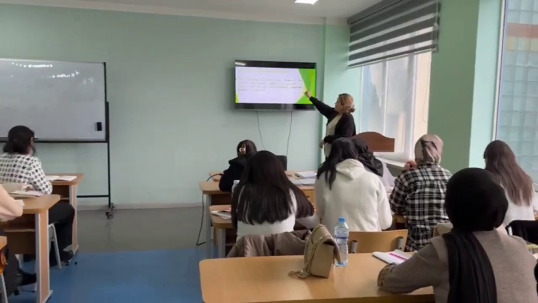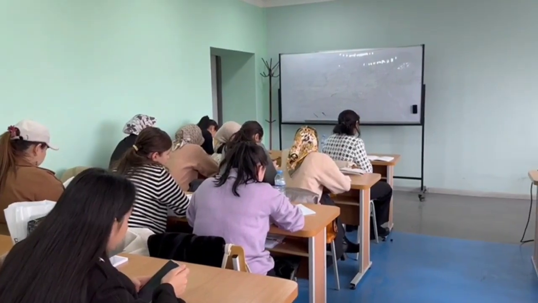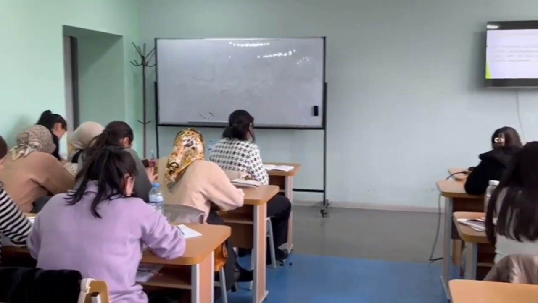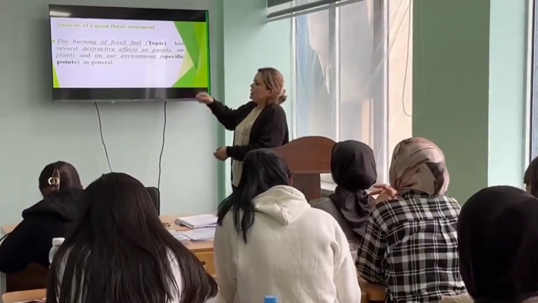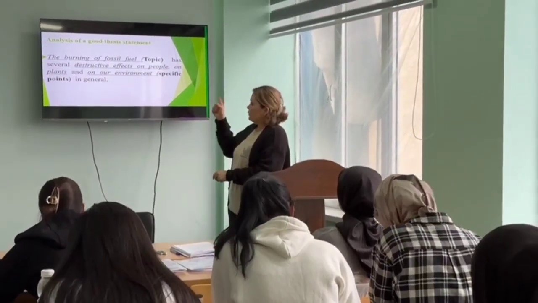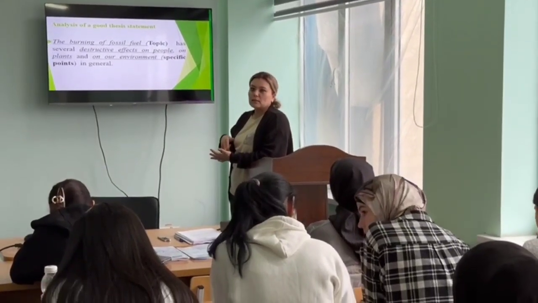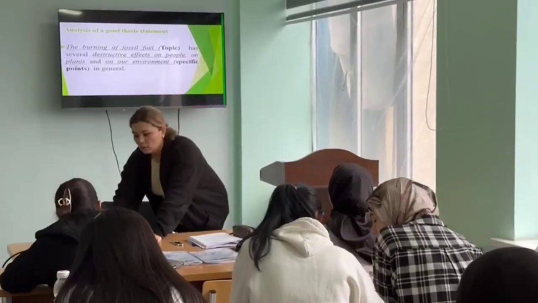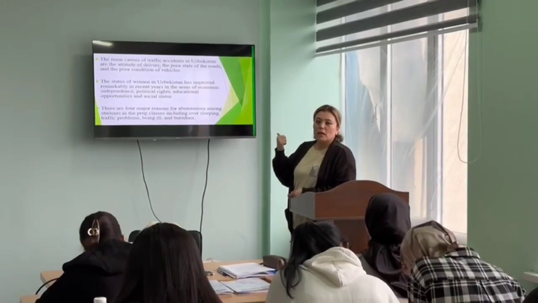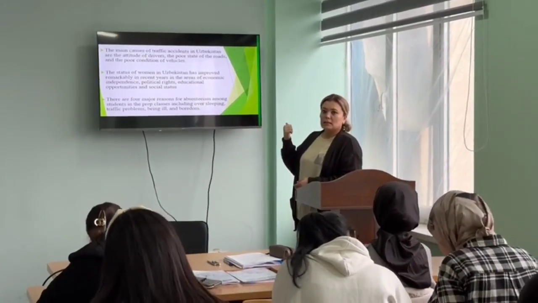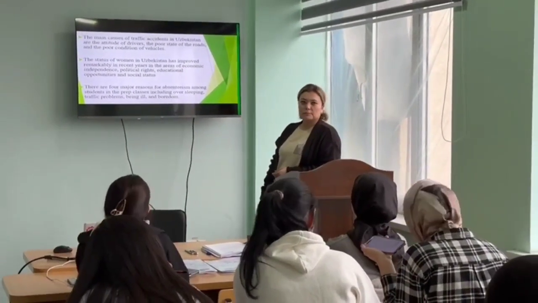So here are also two parts. The first one is the topic. Look at the sentence. The burning of fossil fuel is our topic. So our main topic will be about burning fossil fuels. The specific point is several distinctive effects on people, on plants, on our environment. So from the specific point, we identify how many paragraphs we write. Is that understandable? Okay. And now look at the following sentences, please, and identify here the topic and the specific details, and clarify how many paragraphs we're going to write for each thesis statement.